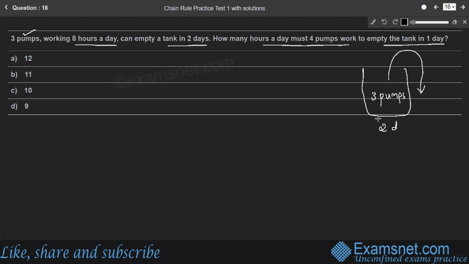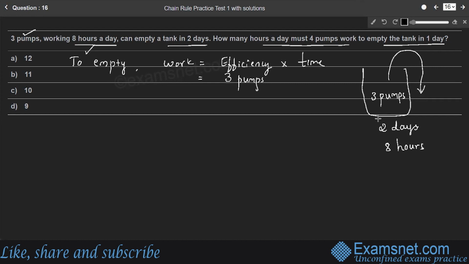3 pumps need to work for 2 days. And in each day, 8 hours each pump has to work, right? Therefore, to empty the tank, what is the work that needs to be done? Here again we are following the same formula, efficiency into time. Here efficiency is nothing but work done by 3 pumps, in 8 hours for 2 days.